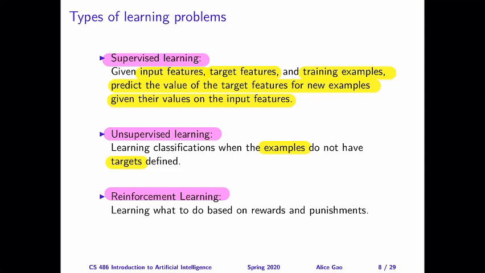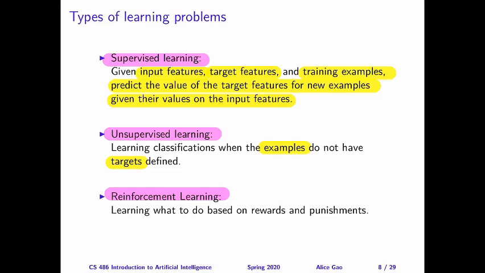So another way of thinking about unsupervised learning is that we're given a bunch of data and we don't have the labels. Sometimes we think about the target features as labels for the data. If we don't have the labels, then we're simply looking at this data and trying to make some sense out of it. Usually the algorithms are trying to find some structures in the data.